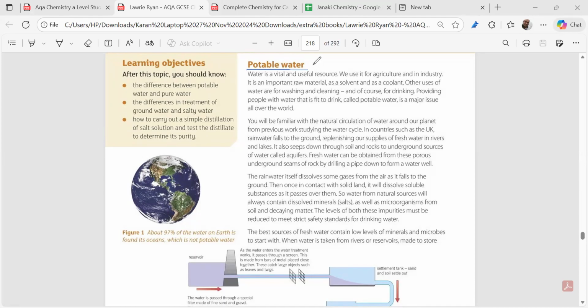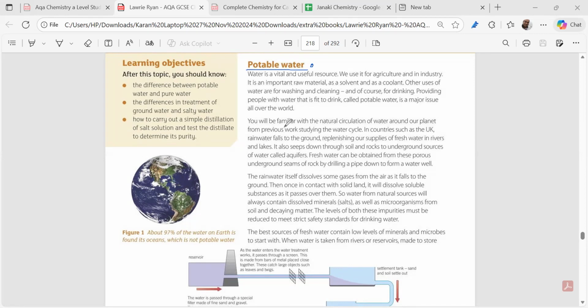We need water for our cleaning and washing purposes. In our washroom we need it. So it's a very important compound, H2O, which is needed. We need it for our agriculture, and we need it for industry.